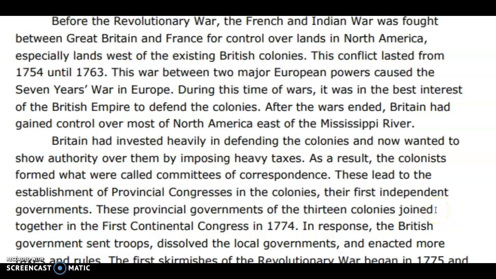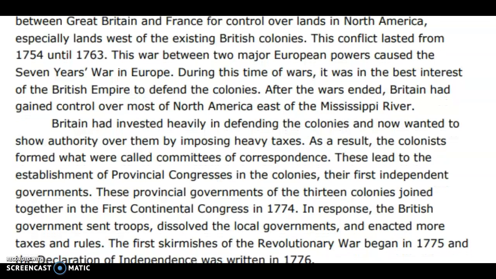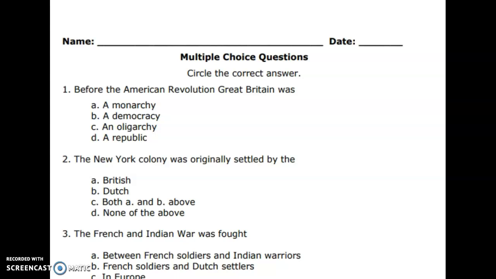These provincial governments of the 13 colonies joined together in the First Continental Congress in 1774. In response, the British government sent troops, dissolved the local governments, meaning they did away with them, and enacted more taxes and rules. The first skirmishes of the Revolutionary War began in 1775, and the Declaration of Independence was then written in 1776.